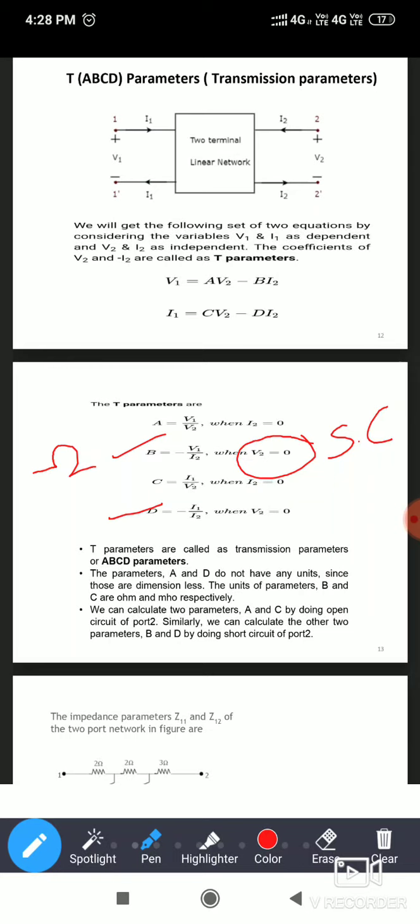That is unitless. So we can find all parameters by putting the condition I2 equal to 0 and V2 equal to 0, which means we make the second port open and we make the second port short, to find out the A, B, C, D parameters. Okay, now we'll move to the next point.